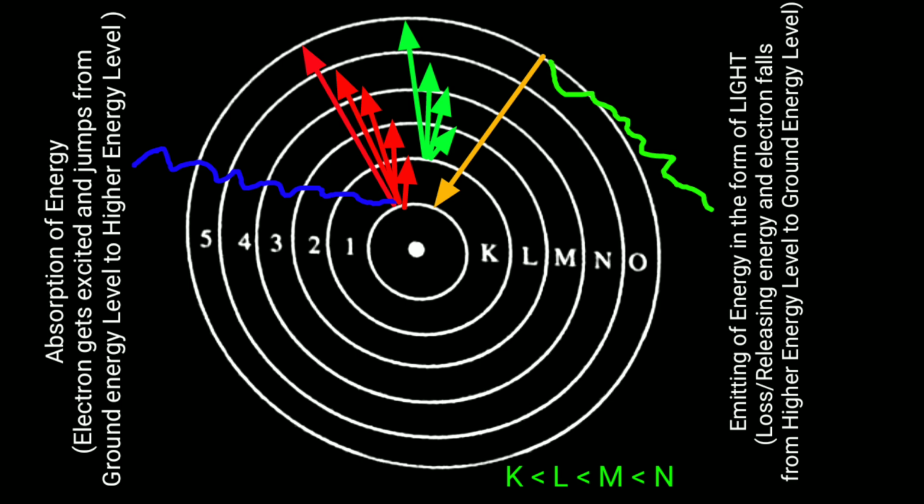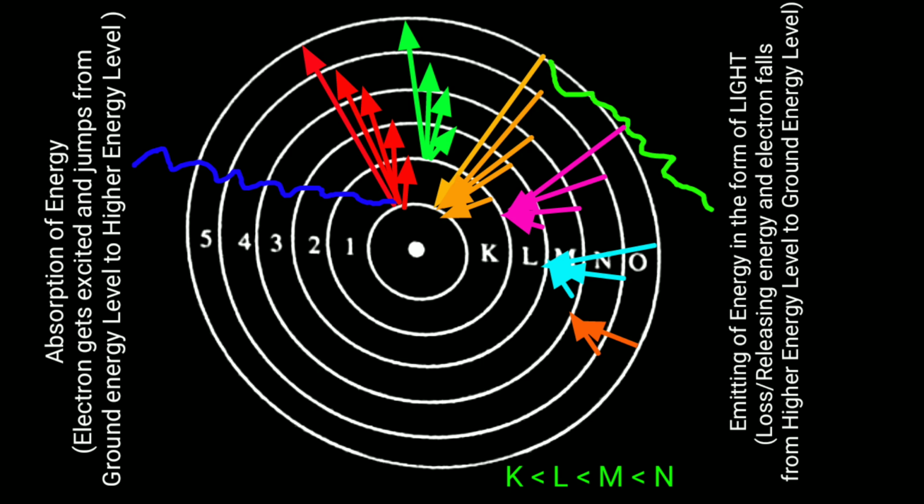Whenever it comes from a higher energy to a lower energy state, it loses its energy. So when the electron absorbs energy, it jumps into a higher energy state; when the electron comes from high energy to lower energy states, it loses its energy. By this phenomenon of energy absorption and release, light is emitted.